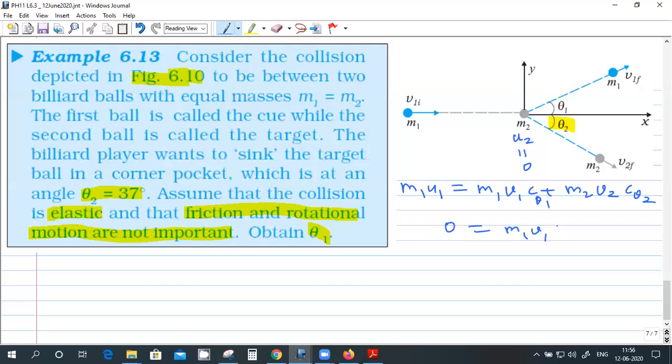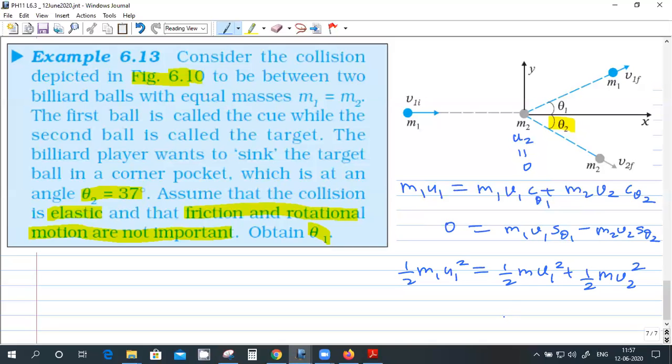m1 v1 sin theta 1 minus m2 v2 sin theta 2. Is this correct? Plus and minus is correct because y direction they have said as upwards, right? So in that direction, the first one is positive, the second one is negative. And one more equation, the energy conservation equation, half m1 u1 square, m2 u2 is 0, half m. This is a scalar equation. There is no direction, and energies will add.